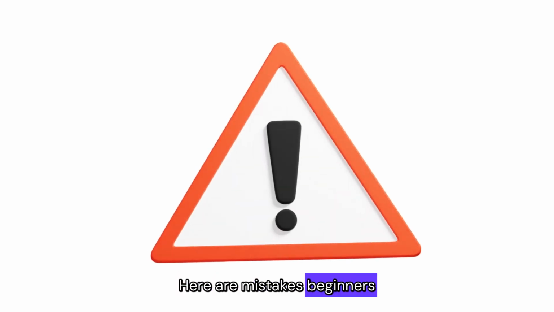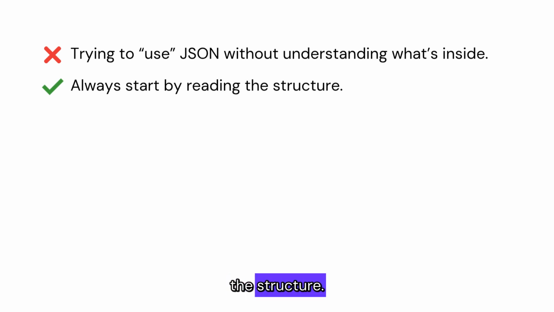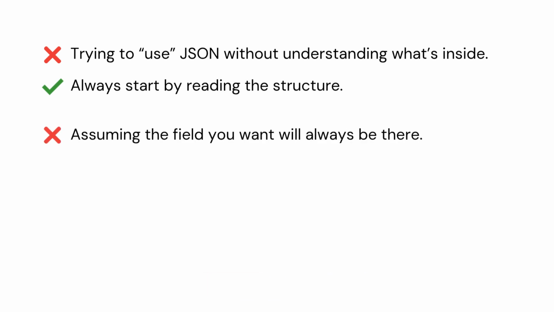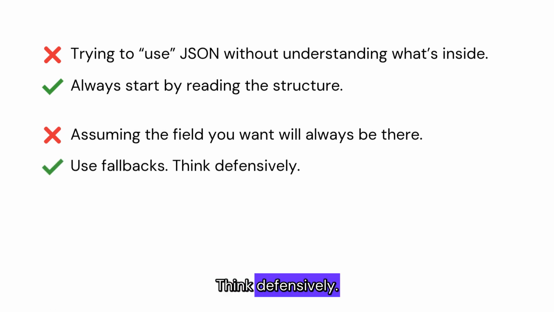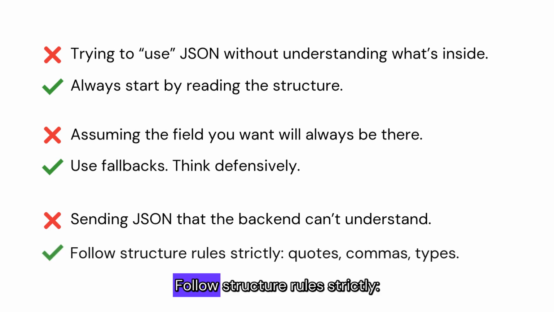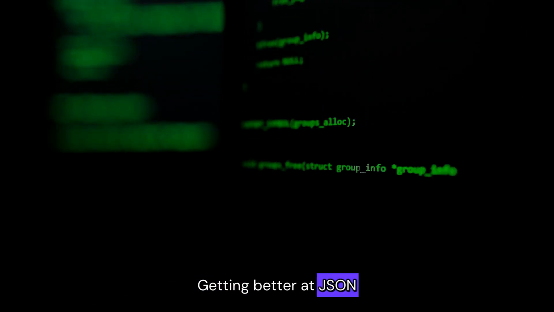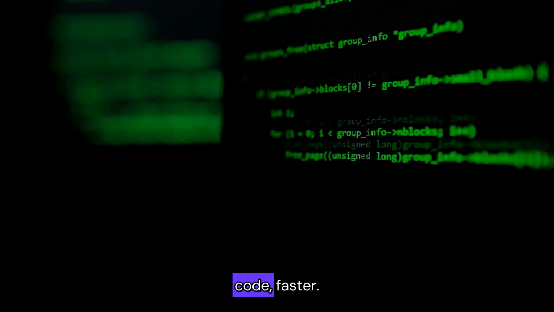Here are mistakes beginners make, and ones you'll avoid. Trying to use JSON without understanding what's inside. Always start by reading the structure. Assuming the field you want will always be there. Use fallbacks. Think defensively. Sending JSON that the backend can't understand. Follow structure rules strictly: quotes, commas, types. Getting better at JSON means writing less buggy code, faster.